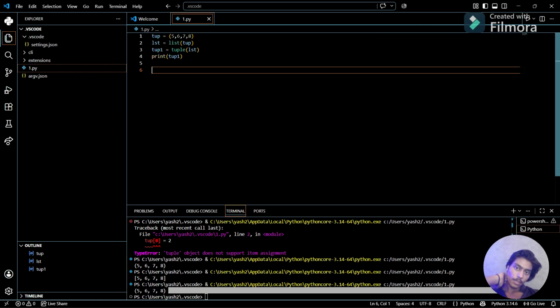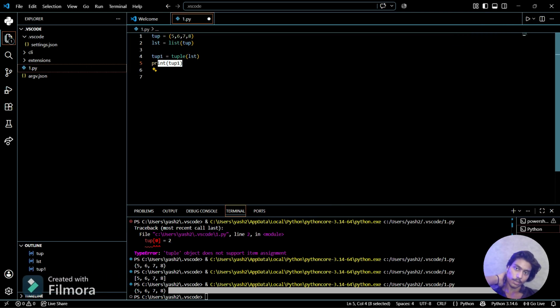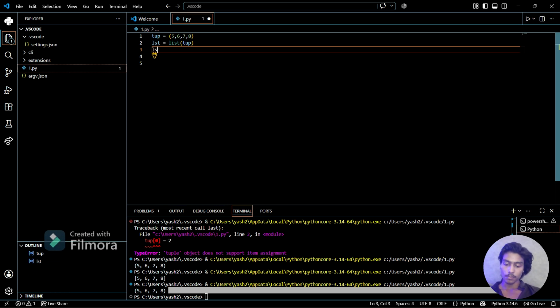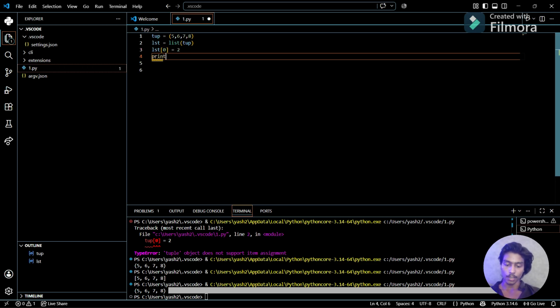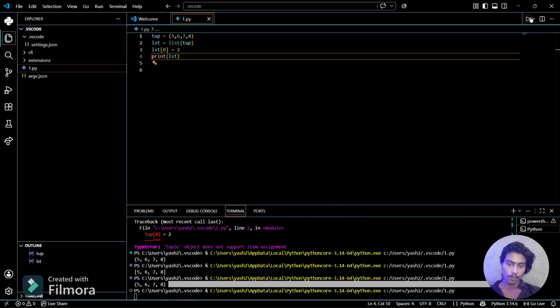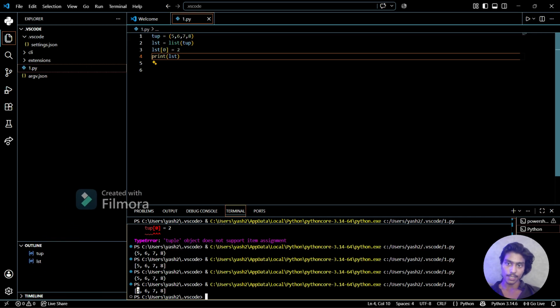We do this because if we want to change something, now I can change values in the list. Like if I want to change the value at the 0th index to 2, and now I print that list, you can see the 5 is switched to 2. So that's how we do it.